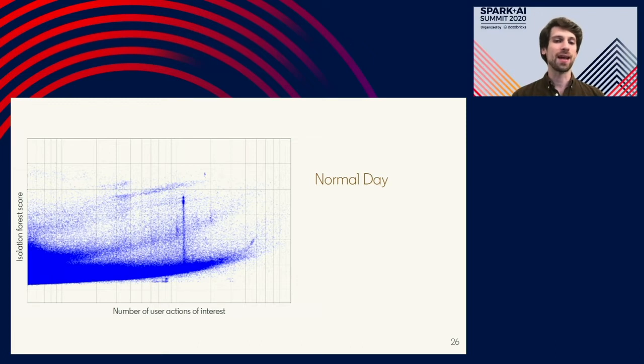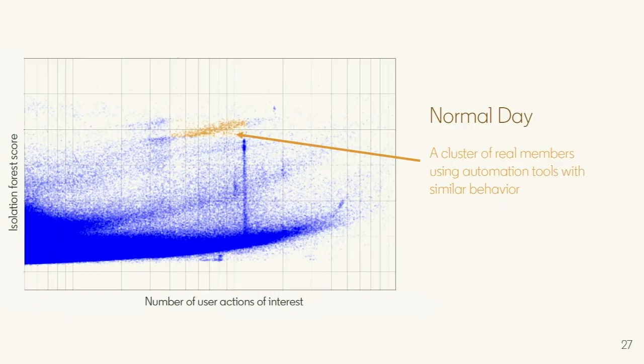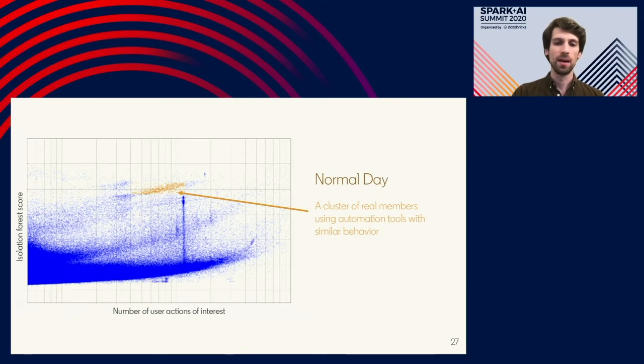And you can see it's low density in this region, but there's a lot of interesting structure. And we can explore a bit more of that now. So the cluster that I've highlighted in yellow with high scores turns out to be, upon further inspection, a cluster of real members that are using automation tools with similar behavior. And we can do a deep dive into these accounts. And that looks something like this.